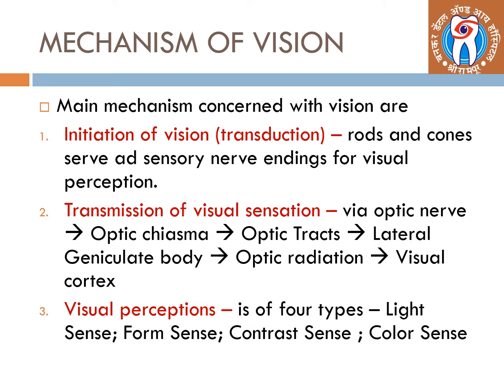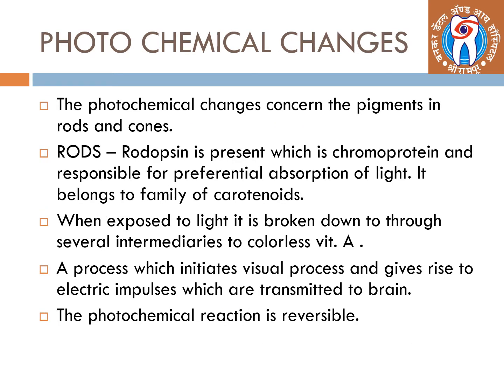Coming to the mechanism of vision, the main mechanisms concerned with vision are initiation of vision, transmission of visual sensation, and visual perception. Initiation of vision, or transduction, is where rods and cones serve as sensory nerve endings for visual perception. Then transmission of visual sensation occurs via optic nerve, optic chiasma, optic tract, lateral geniculate body, optic radiation, and finally to the visual cortex. Third, visual perception is of four types: light sense, form sense, contrast sense, and color sense.